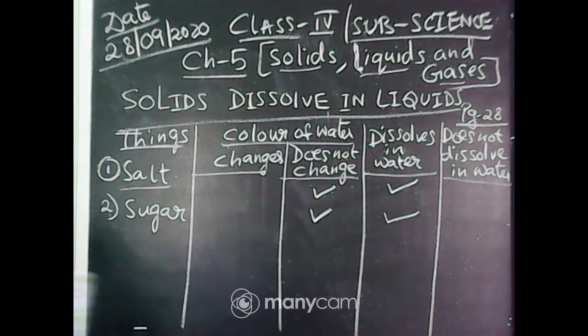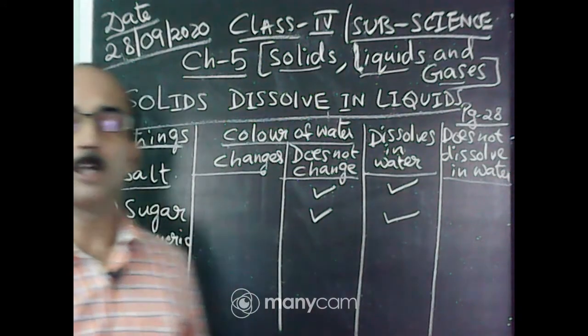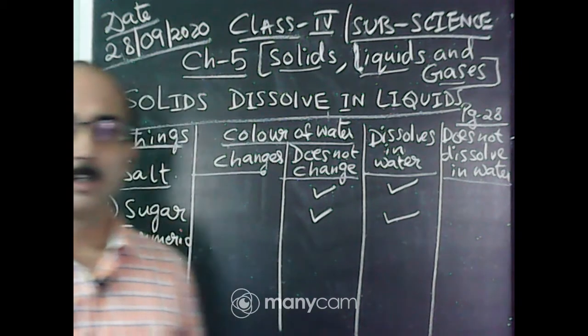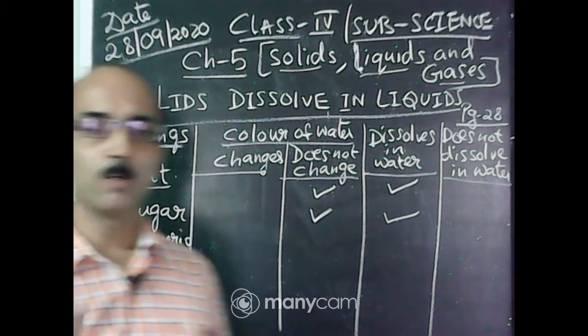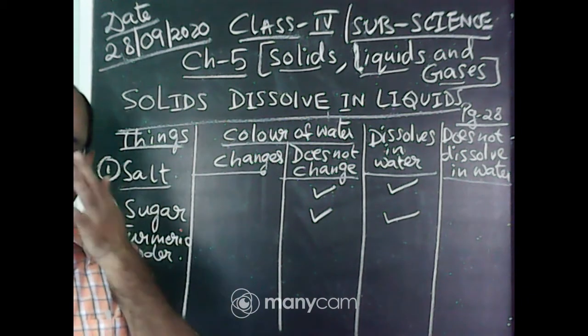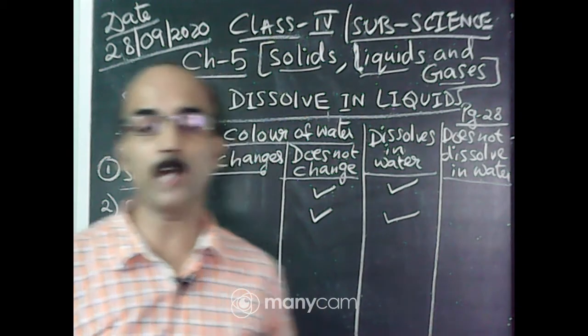Okay. Now this turmeric powder. Turmeric powder, see here, color of water. When you are putting turmeric powder or haldi in the water, first of all, what will happen? Some part, means some quantity, some amount of turmeric powder or haldi will settle down at the bottom.